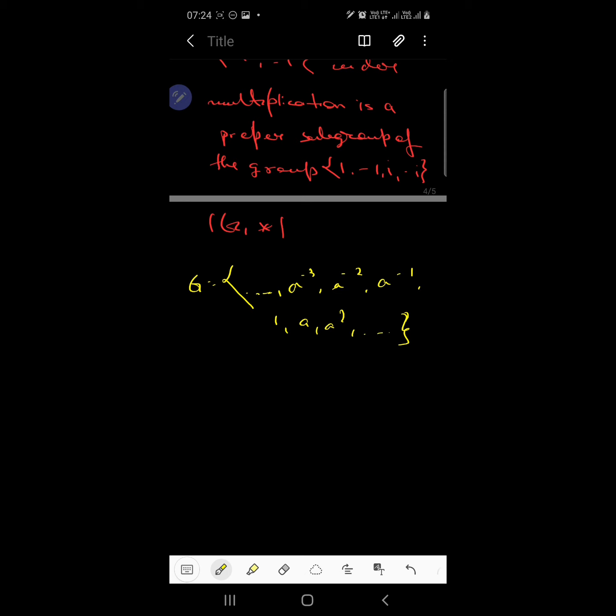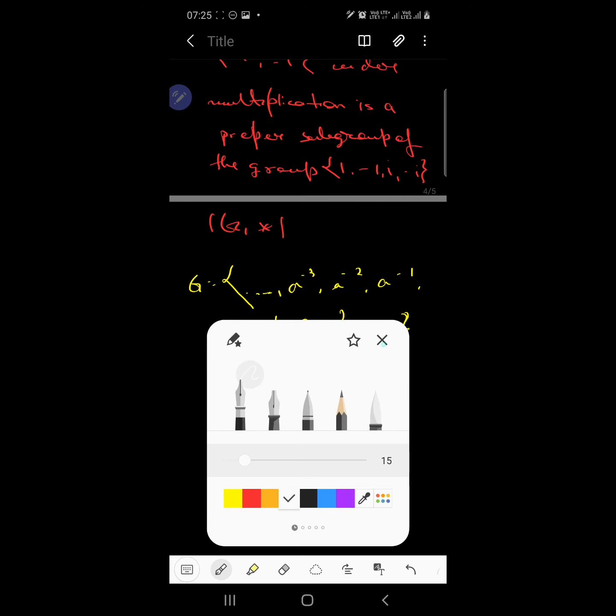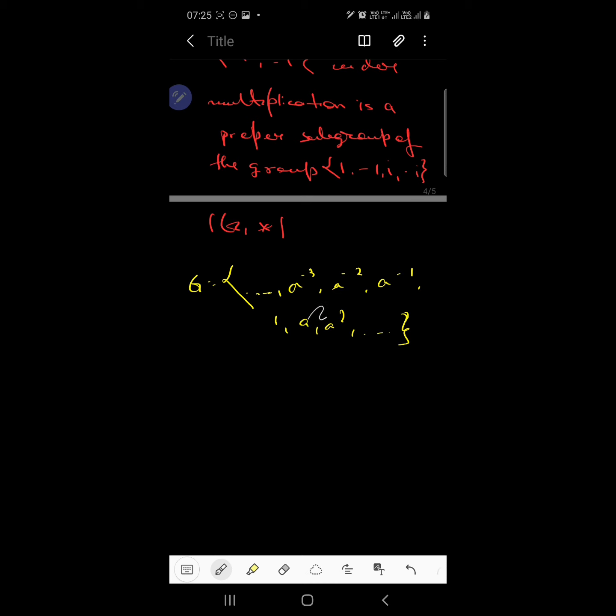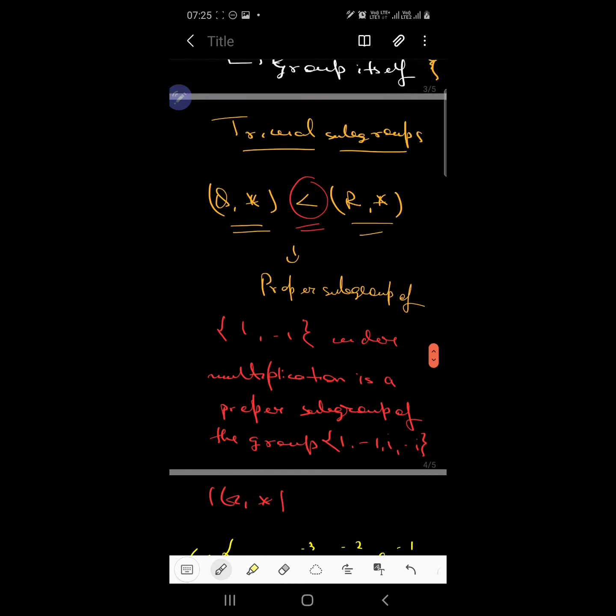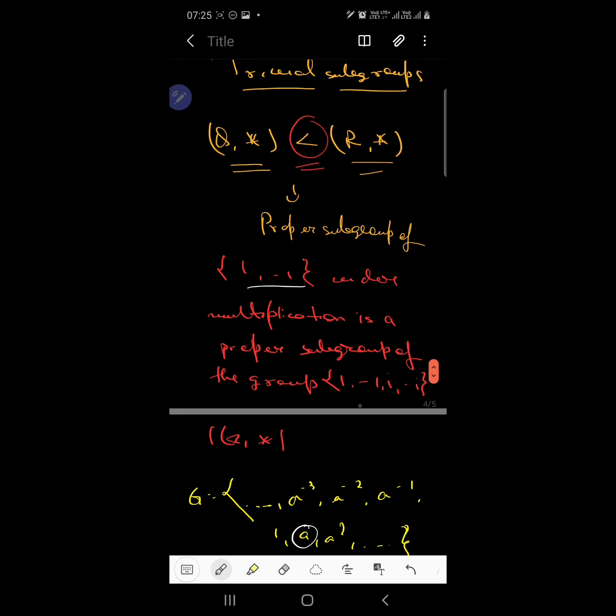So just carefully notice that every element of the group is a power of the element a, right? So all the elements are formed from a single element of the group, that is a. And this sort of group is known as a cyclic group. And this element a of the group, whose powers form the elements of the group, is called the generator of the group. So this is the cyclic group, {1, -1, i, -i}.